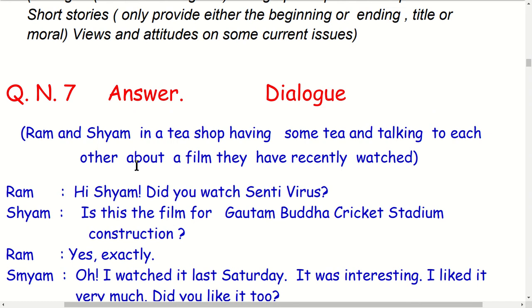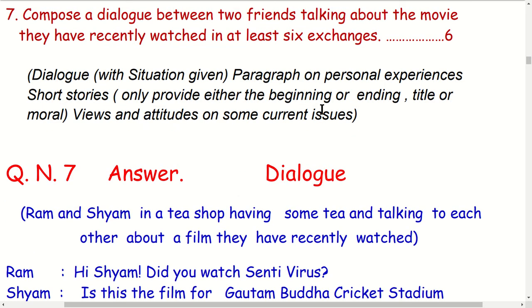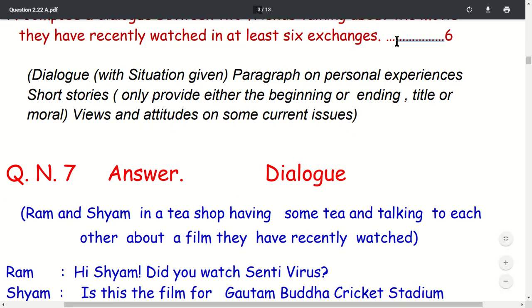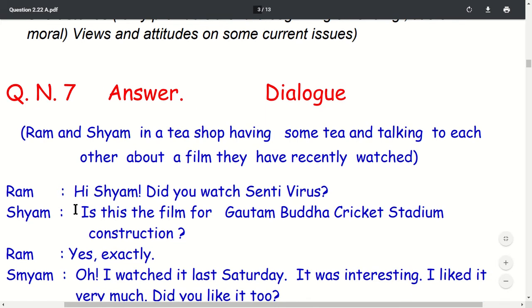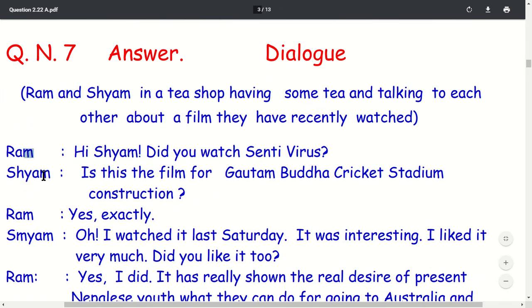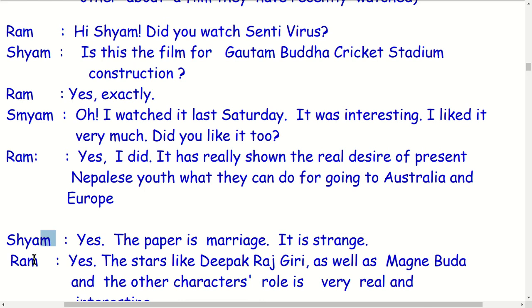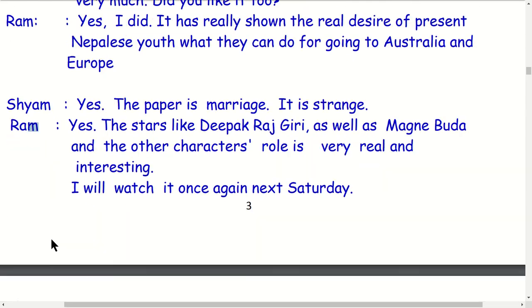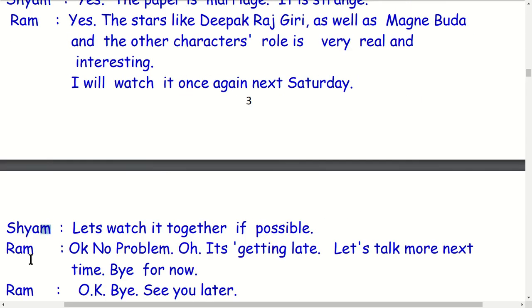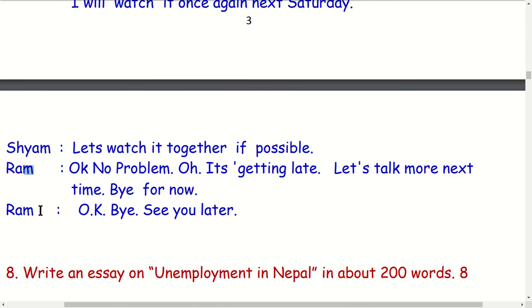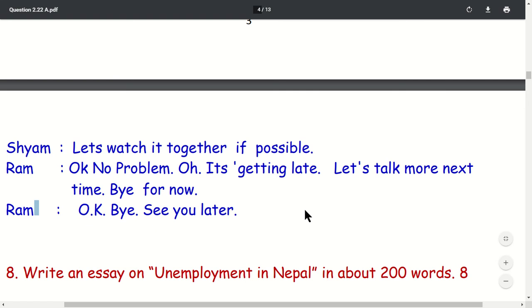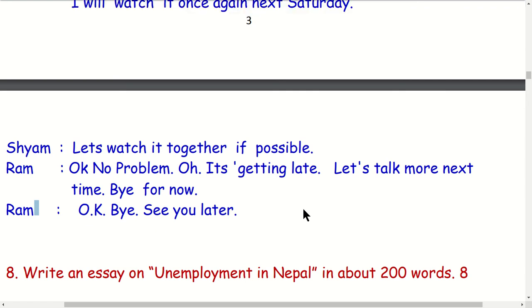They watched it together. How many exchanges are here? At least 6. The question asks for 6 exchanges. Here there are about 10 exchanges. Sometimes it may be more.